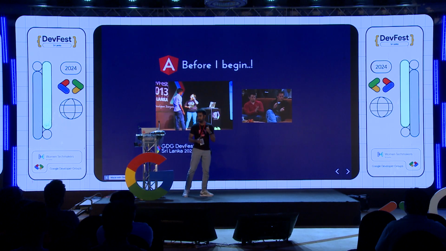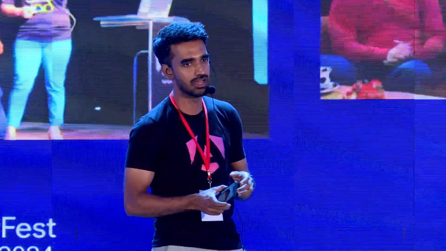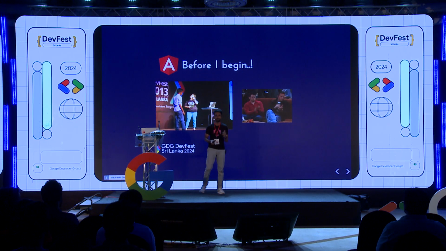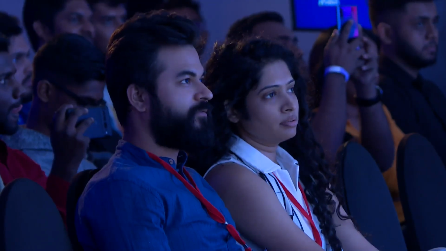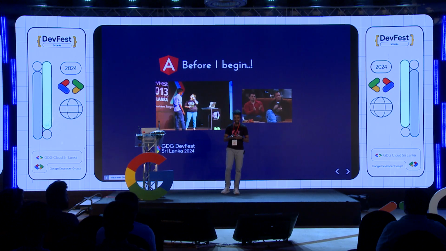So I would like to call everyone to stand up and give a round of applause to the organizers and speakers, who have put a lot of effort into making this event big. And it's the festive season of this year, right? DevFest has always been great in Sri Lanka, and this is the largest developer festival event in Sri Lanka. So I would like to call everyone to stand up and give a round of applause to the organizers.